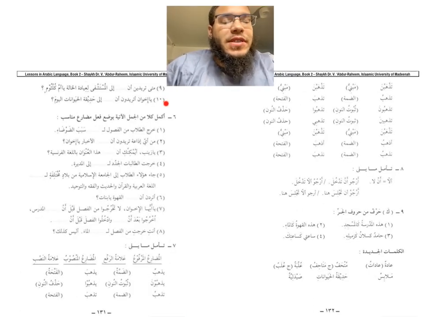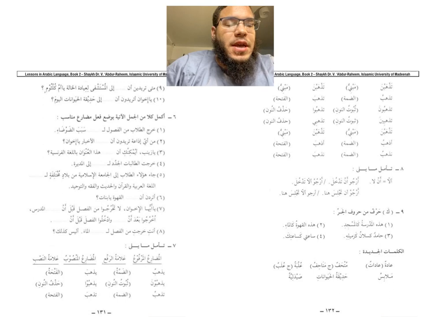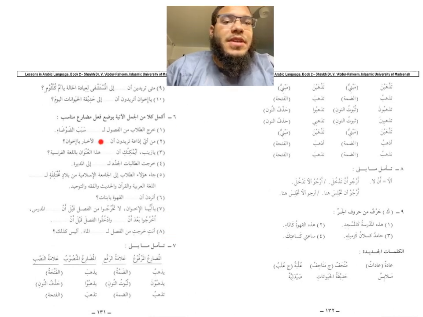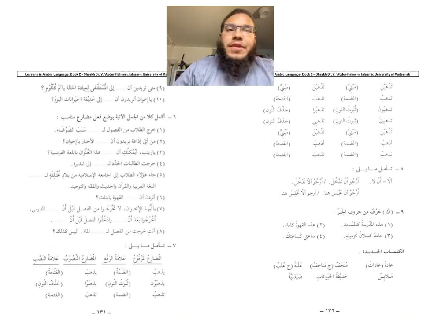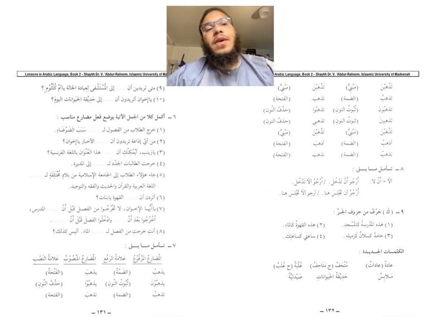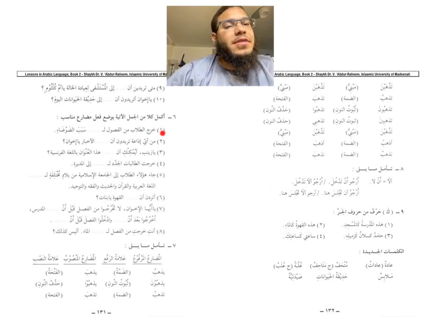So you have 2 more sentences to complete that exercise. And here it says: أكمل كل من الجمل الآتية بوضع فعل مضارع مناسب. So complete all of these sentences by placing in the empty space a suitable present tense verb. Use a dictionary, use the word bank to help you with the verbs that we have learnt up to now. So you look at the sentence and make sure you choose a suitable verb to fill in the empty space that makes the whole sentence make sense.